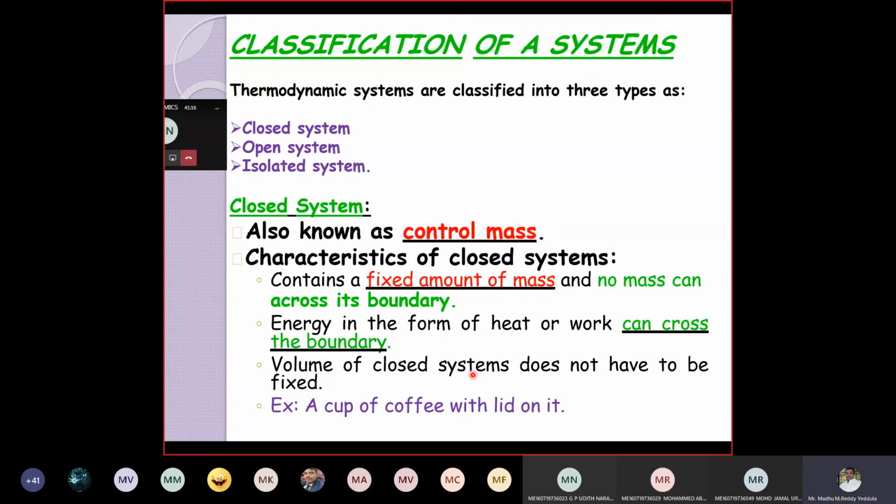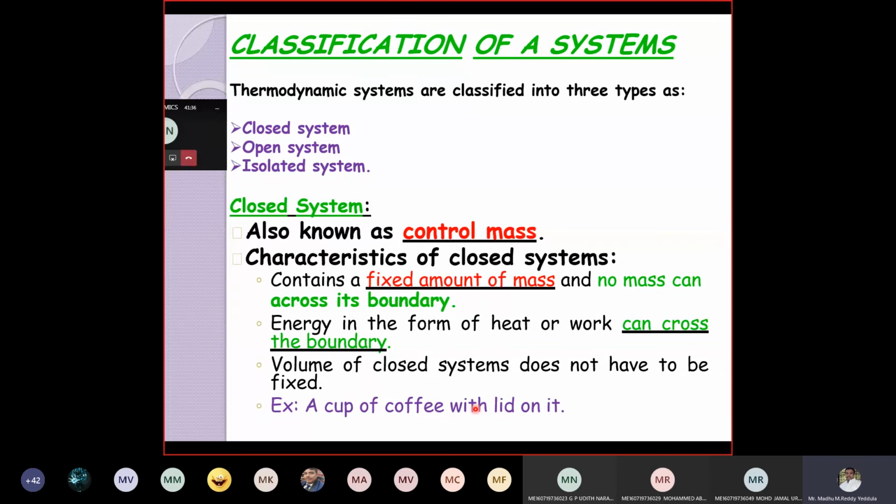And the volume of a closed system does not have to be fixed. The volume of a closed system does not have to be fixed. The best example is, let us say you have a cup of coffee and you close it with a lid. What happens after some amount of time? If you open the lid, at the bottom of the lid you can find some water droplets. Do you know why the droplets are formed?